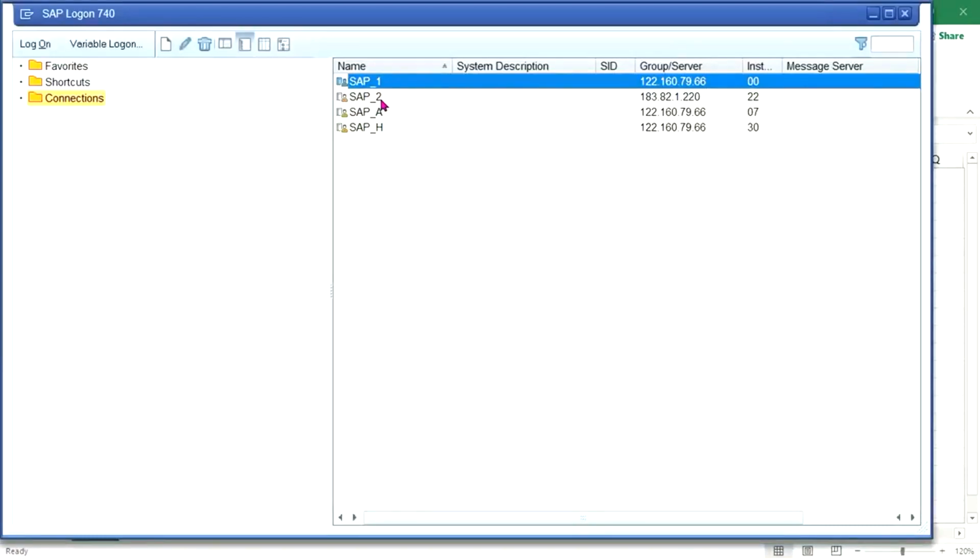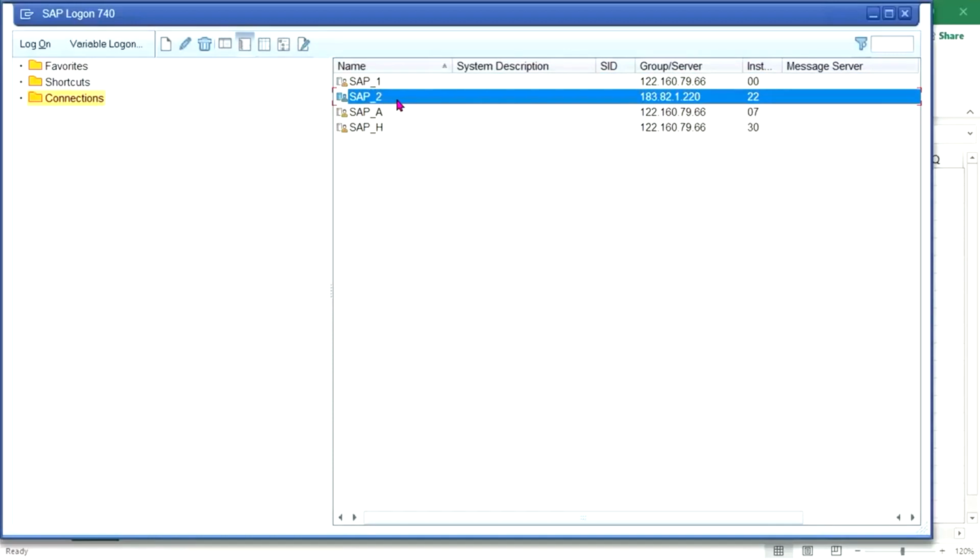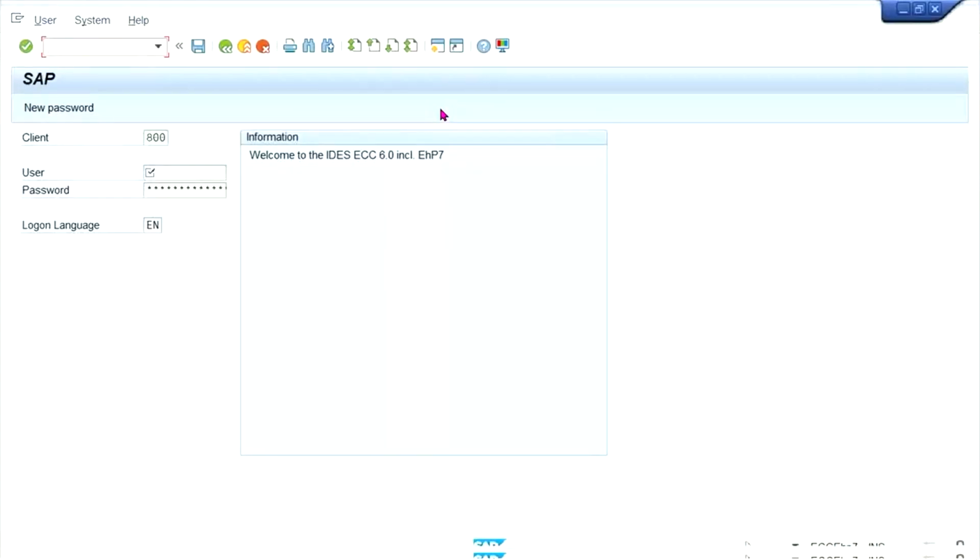Okay, so I think here is my configurations. Okay, give me a second, guys.